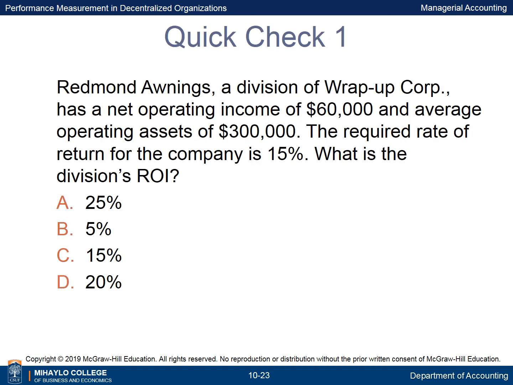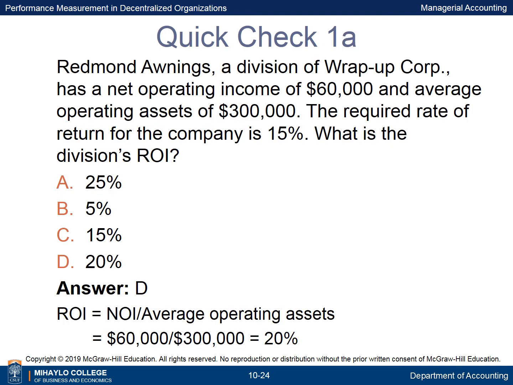Redmond Awnings, a division of Wrap-Up Corporation, has a net operating income of $60,000 and average operating assets of $300,000. The required rate of return for the company is 15%. What is the division's ROI? The ROI is equal to $60,000 divided by $300,000, or 20%.